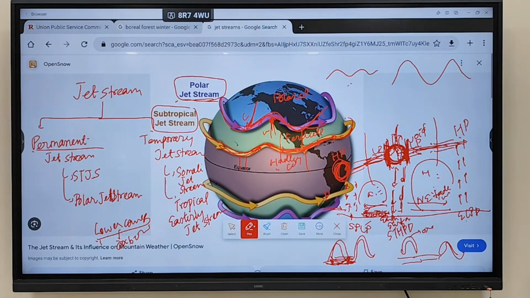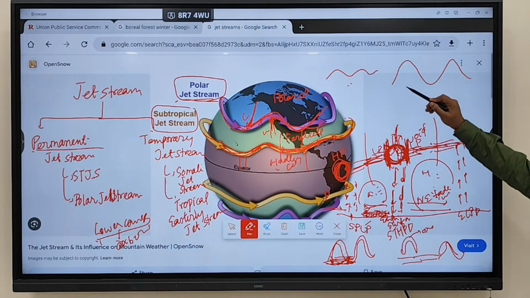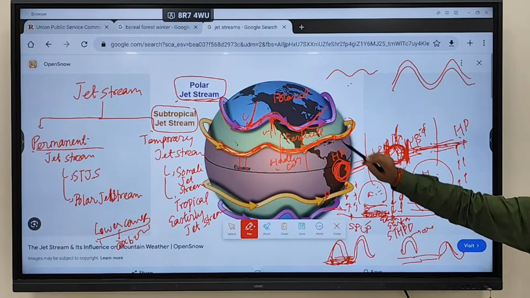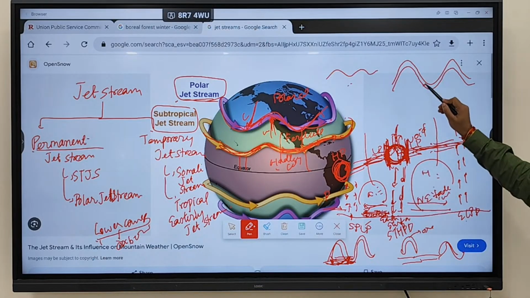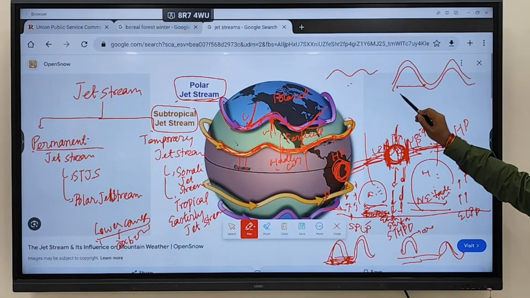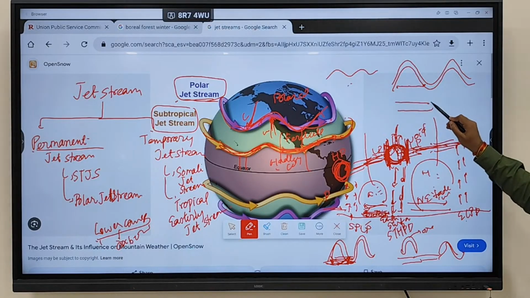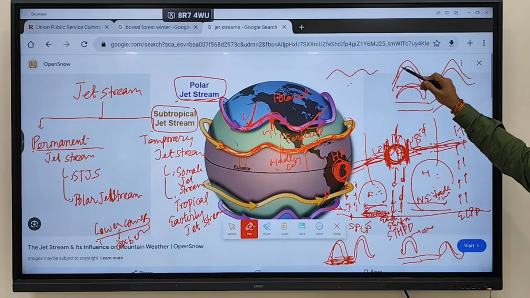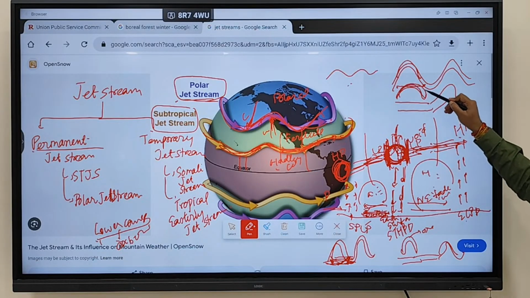Clear? So here also, when the air is moving in a concentrated band region, what will happen? After a certain point of time, the air will start moving like this, leaving this particular path. So this particular air will be left out.